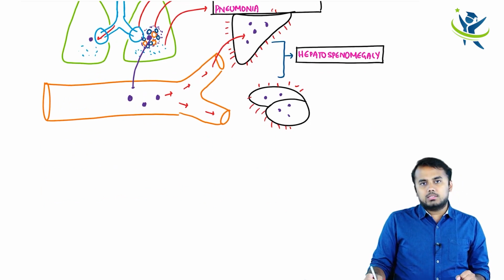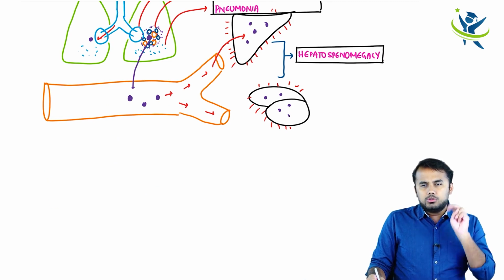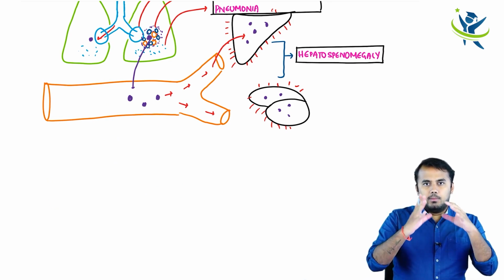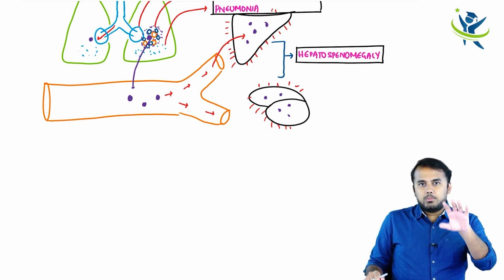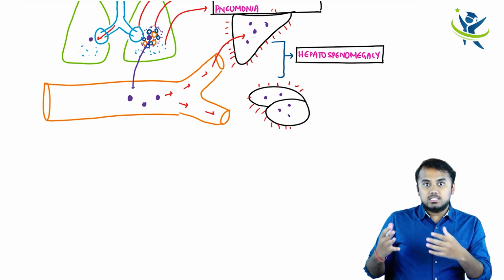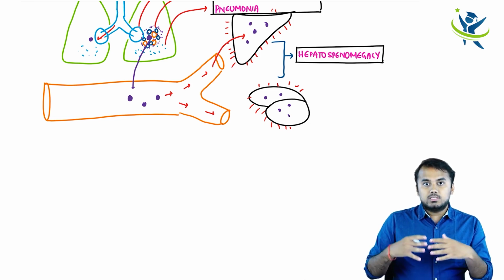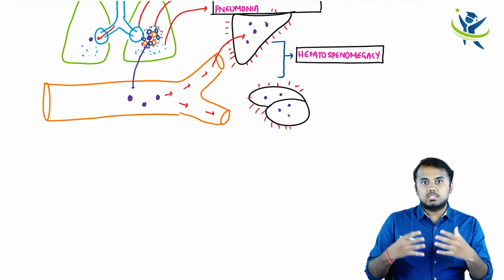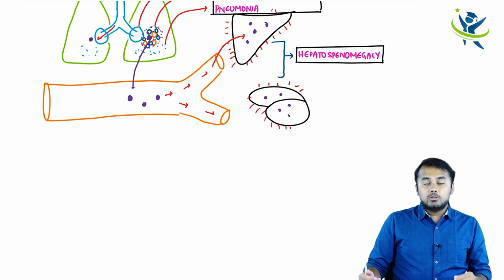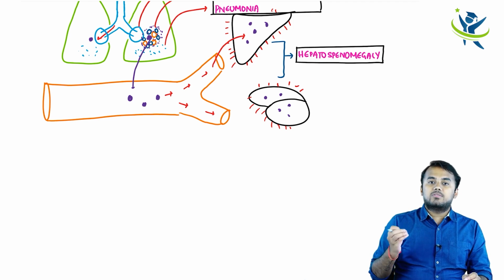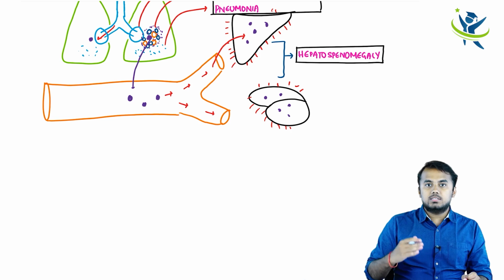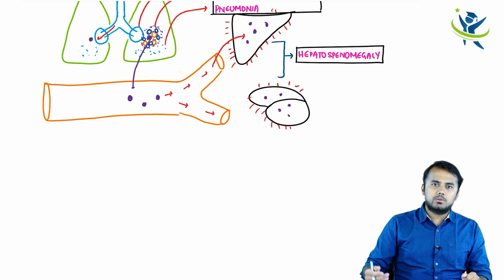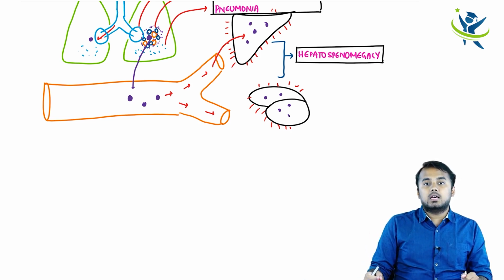Now, out of all this, two things you have to know: all the problems which I have written, you can group into two. The patient is having pulmonary problems, and the patient is also having systemic problems, like problems with the systemic circulation and problems with the systemic organs like liver and spleen. So that is the reason why these fungi not only affect your lungs, they also affect your systemic organs. Wherever there is systemic blood supply, they also affect your systemic organs. That is why these fungi are grouped under systemic mycosis.